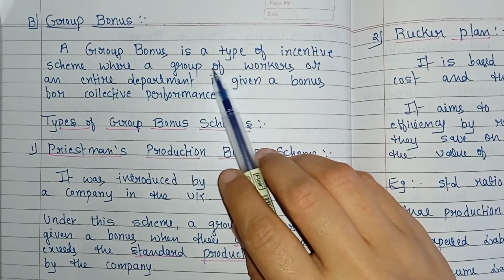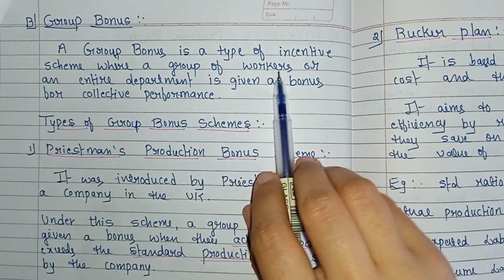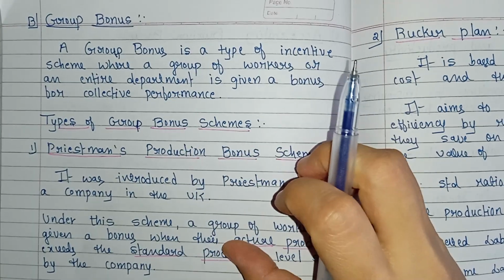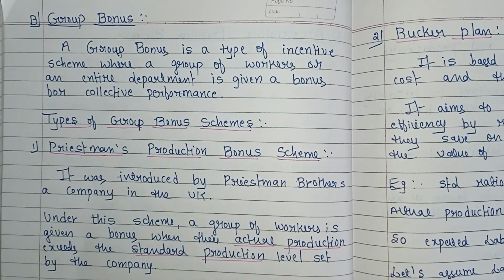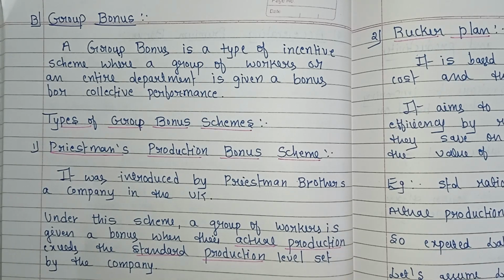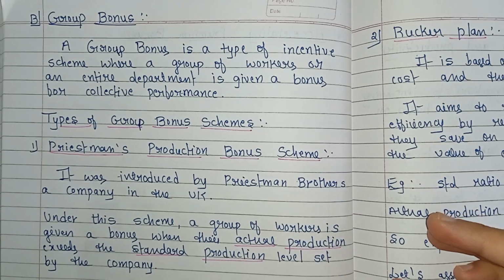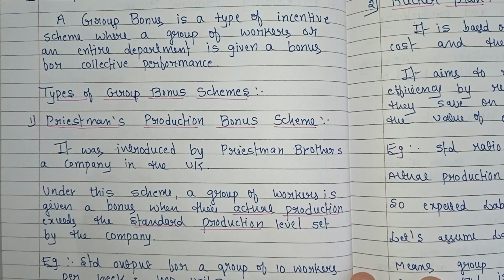A group bonus is a type of incentive scheme where a group of workers or an entire department is given a bonus for collective performance. Means here in group bonus, it is given to the group of workers or an entire department on the basis of what? On the basis of their performance. Clear? That is what group bonus is. Let's see the types of group bonus schemes.